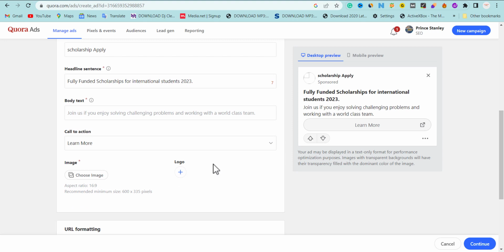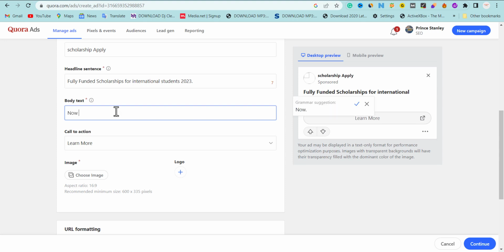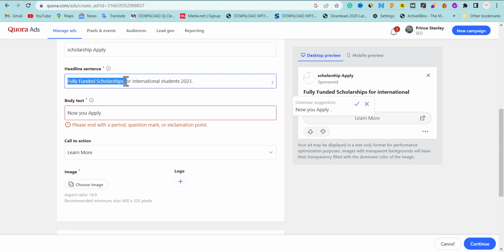Now the next thing we're going to do is put the body. This is just going to tell them: now you can apply for fully funded scholarship.